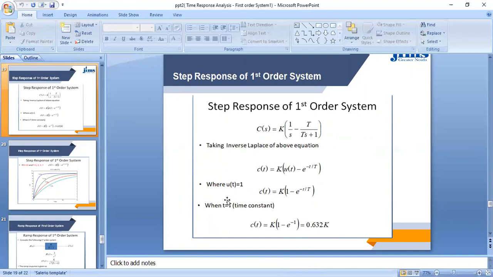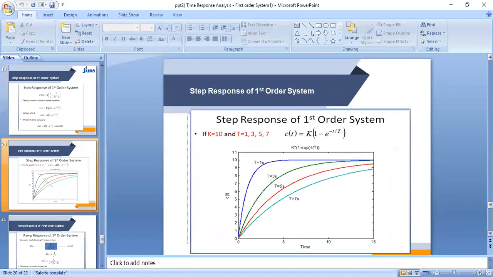When t is equal to the time constant capital T, then what will happen? Ct is equal to k times 1 minus e raised to the power minus 1. We get this value, 0.632k. In the same way, if we put the value of t is equal to 1, 3, 5, 7, we will see that for t is equal to 1, this will have a graph like this. This is t is equal to 3, t is equal to 5, and t is equal to 7. So in the unit step signal, we will get this type of unit step graph. But when we increase the time constant, its graph becomes like a linear type graph.